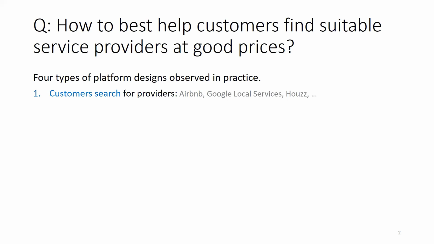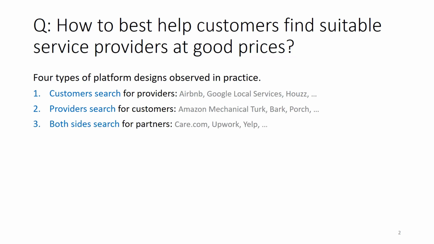Examples include Airbnb, Google Local Services, and House. Other platforms have providers search for customers who post job requests. Examples include Amazon Mechanical Turk, Bark, and Porch. Other platforms allow both sides of the market to search for suitable partners and initiate contact. Examples include Care.com, Upwork, and Yelp.